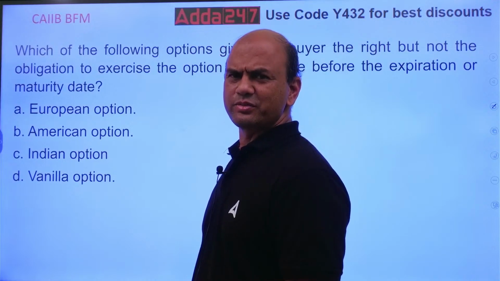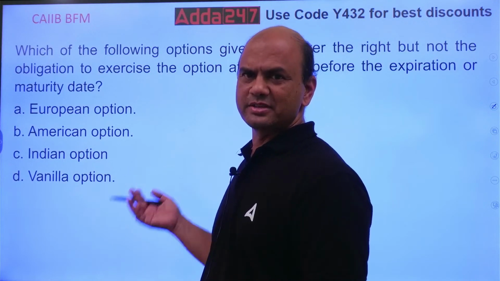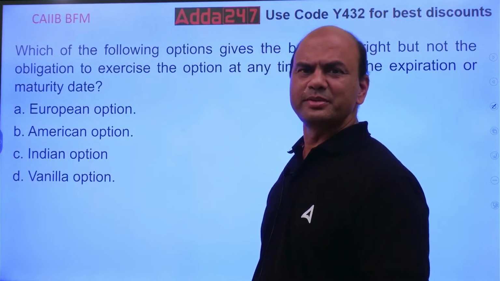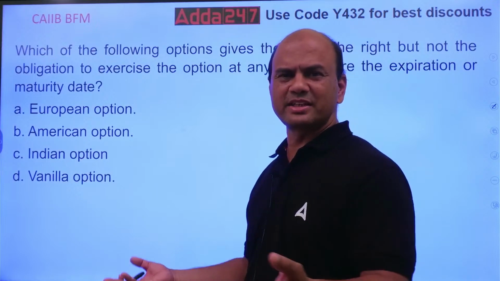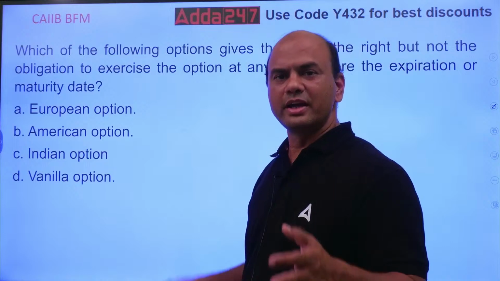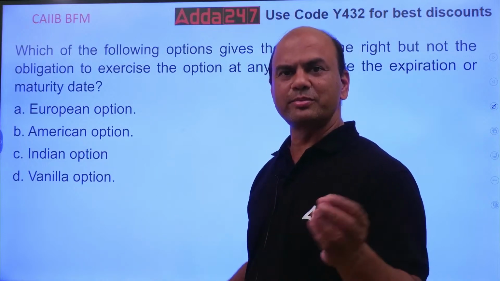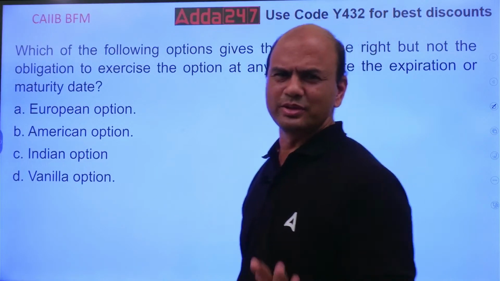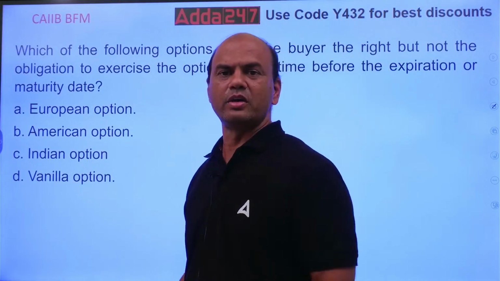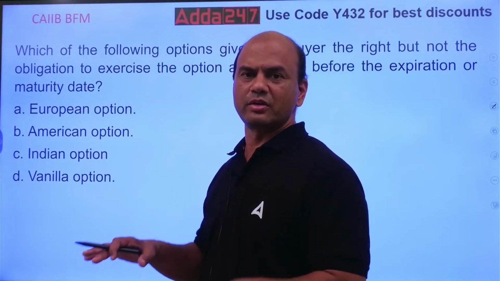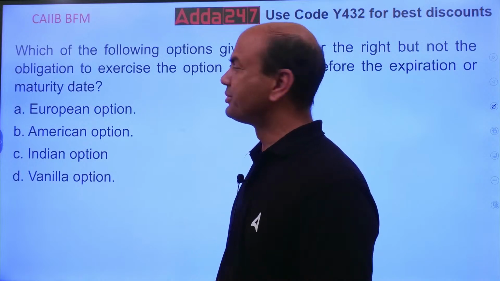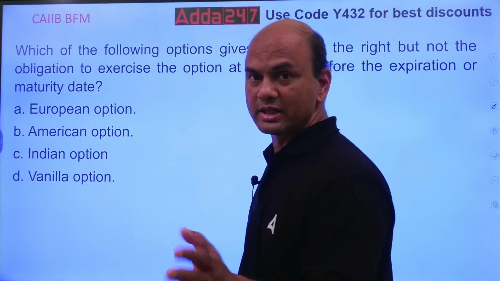Do you know the logic of vanilla ice cream and vanilla forwards, futures, contracts? See this, vanilla means plain simple. Vanilla ice cream is what? Plain simple. What is chocolate ice cream? It is vanilla ice cream, 99%, and 1% is a chocolate flavor. That's the only difference. Same thing over here. All the options are vanilla options, means all the contracts are vanilla contracts. Some flavors or additional conditions are added. So now the question is different, but not related to vanilla.